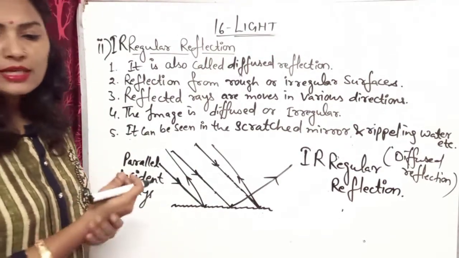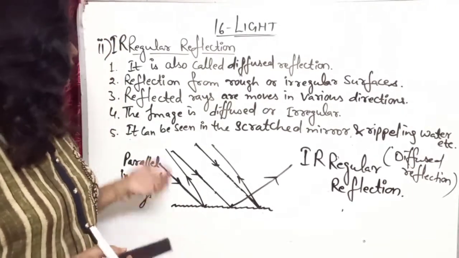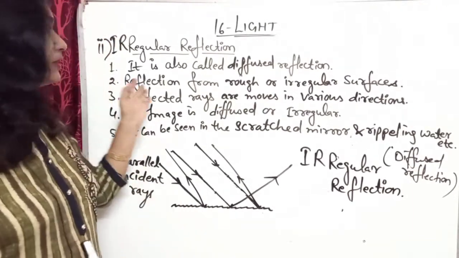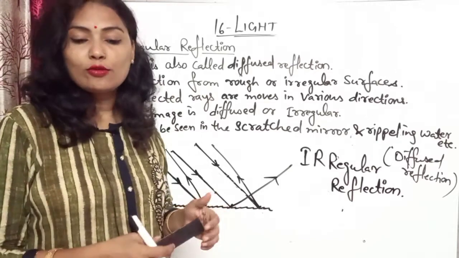Got it? So these are the differences between the regular and irregular reflection.